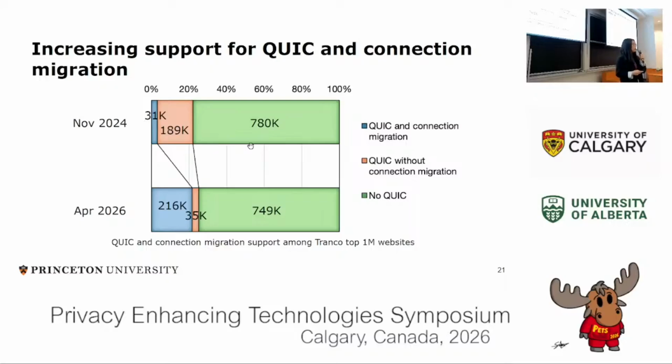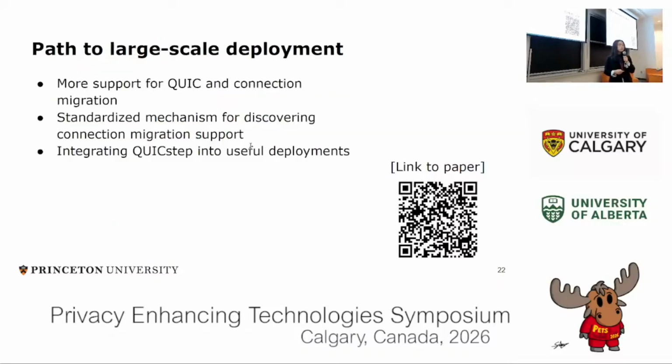We envision that support for QUIC and connection migration will increase over time. For large-scale deployment of QUICstep, again, we emphasize that there should be more support for QUIC and connection migration among servers. Second, we found that identifying whether a server supports connection migration or not is often non-trivial in the wild. So we emphasize that there should be a standardized mechanism, like more active use of the disable active migration flag from QUIC, to enable clients to discover connection migration support more effectively.